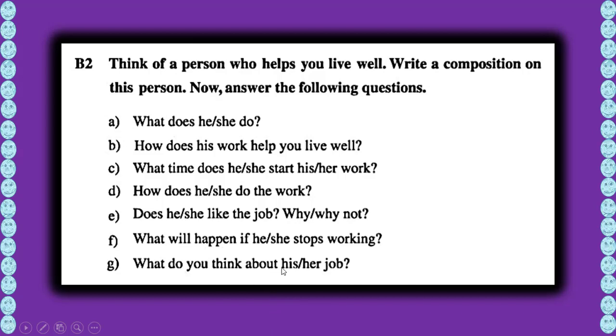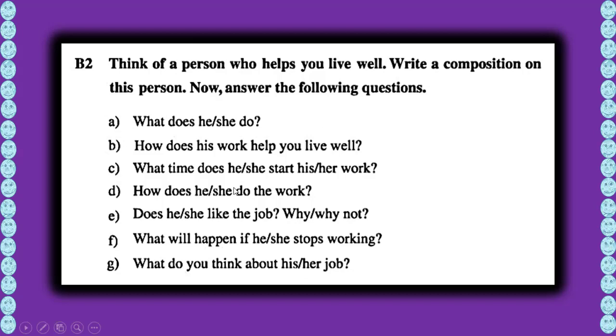So what do you think about his or her job? What do you think about his or her job? Is it important or not? Is it very dear to all or not? Okay? Or what does he think or she think about her job? Clear?